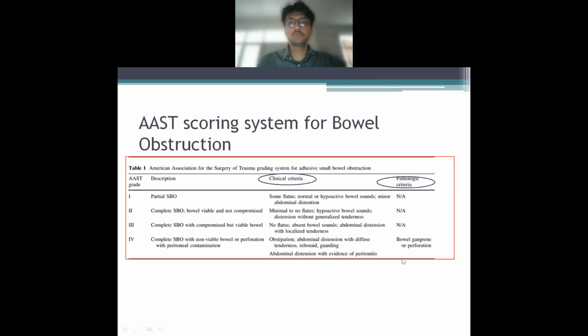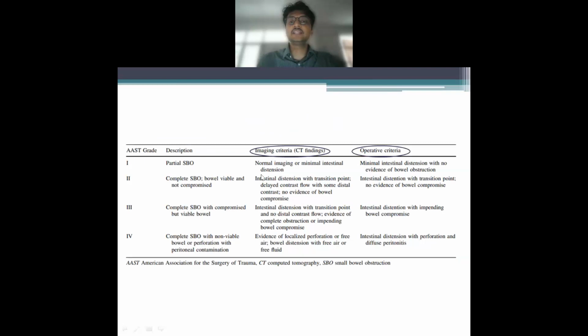Pathological criteria, we all know, only when the patient gets explored will we be able to find the pathological criteria. Imaging criteria, the CT findings: in partial SBO, normal imaging, or you can find minimal distension. In complete SBO, there can be a transition point. In compromised but viable bowel wall, there can be evidence of complete obstruction and impending bowel compromise. In non-viable or complicated, there is localized perforation or pneumoperitoneum. In operative criteria, again, it is as per the findings of exploration.